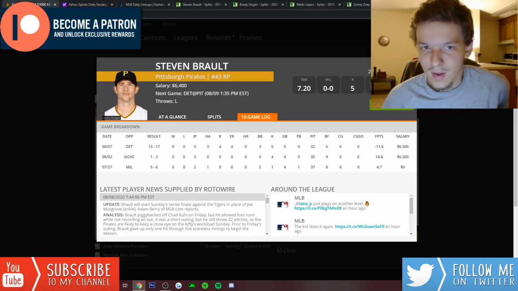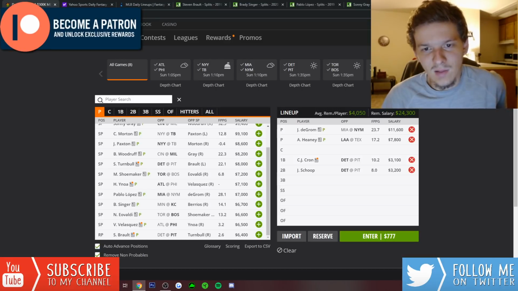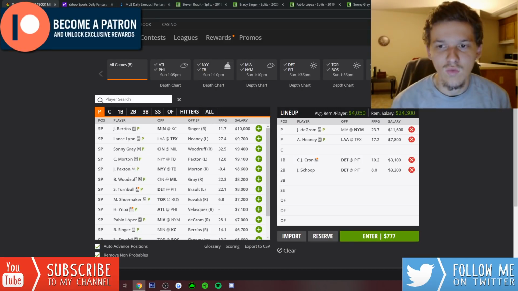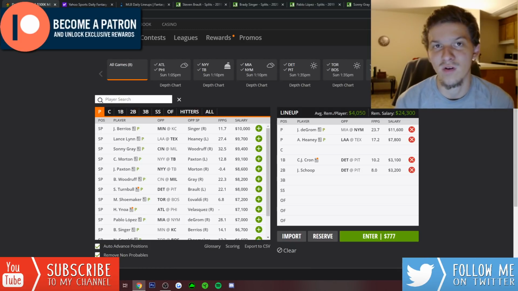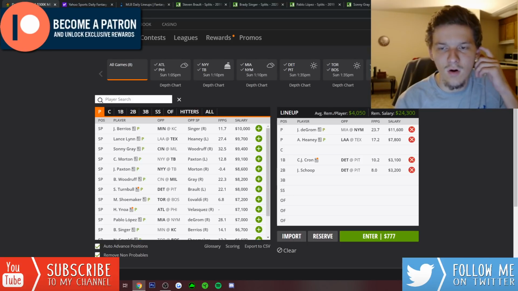So, yeah, Stephen Brault just faced the Tigers, and he got lit up by them. This is a guy that does struggle against righties. The Tigers, not the best lineup, but they do have two guys specifically that hit left-handed pitching well and can get to Brault here, and that's definitely C.J. Cron and Jonathan Schoop. I do like them quite a bit as value hitters today. You can go to them on Yahoo as well. I think they're pretty cheap on Yahoo too. If you want to stack up the Tigers on Yahoo, I don't mind that at all.